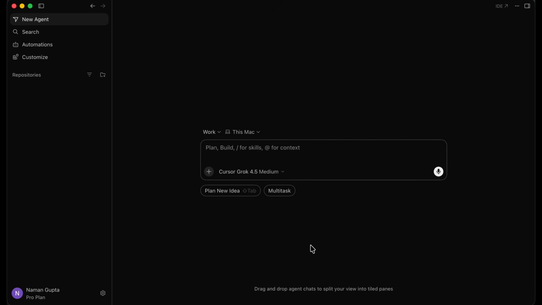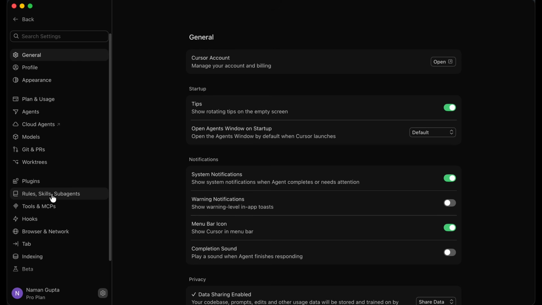Now let's look at how we can create our own skill. You want to click on the settings button right over here, and we're going to go back to this section, rules, skills, and subagents.